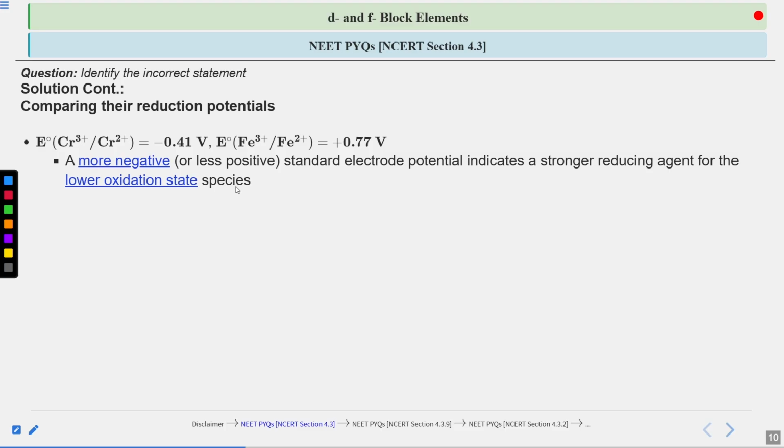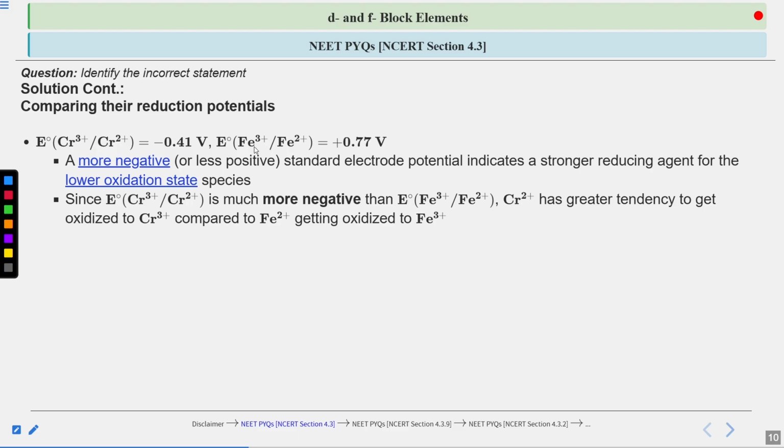More negative, that means if you have a more negative or a less positive value of the standard electrode potential E naught, this is going to indicate that a stronger reducing agent for the lower oxidation state species is present.